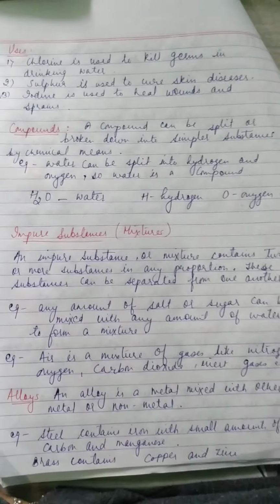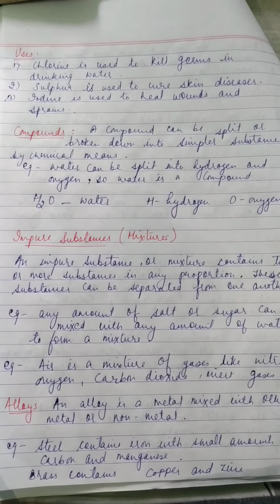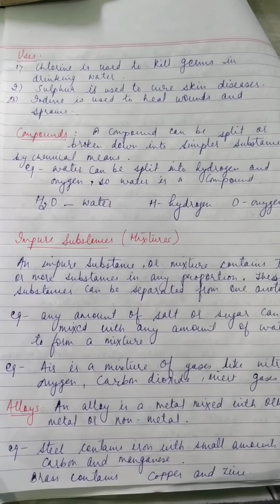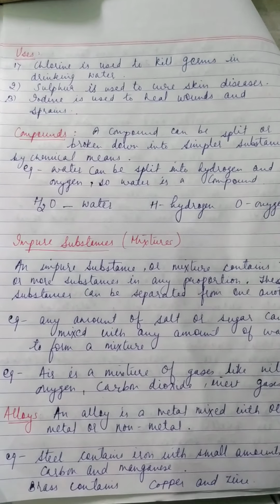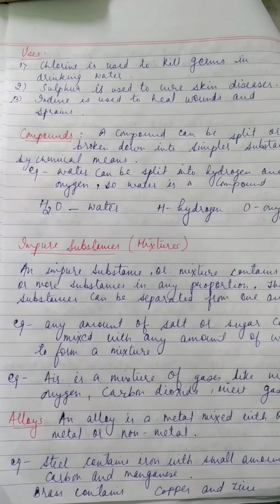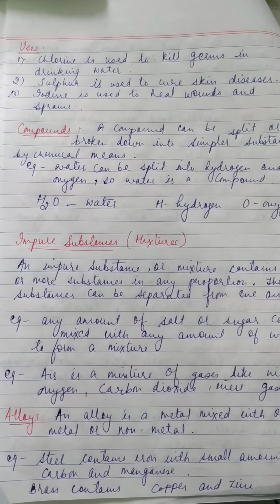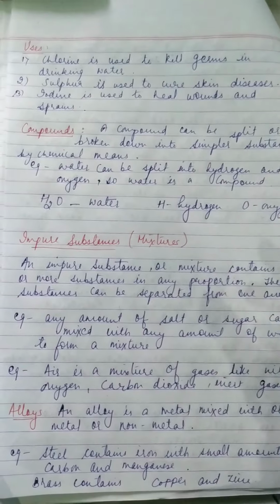Clear? So we have learned what are pure substances, what is an element, and further elements can be classified into metals and non-metals. We have learned the properties of metals and we have seen the properties of non-metals. Hope it is clear to you. Then we see compound. What is a compound?